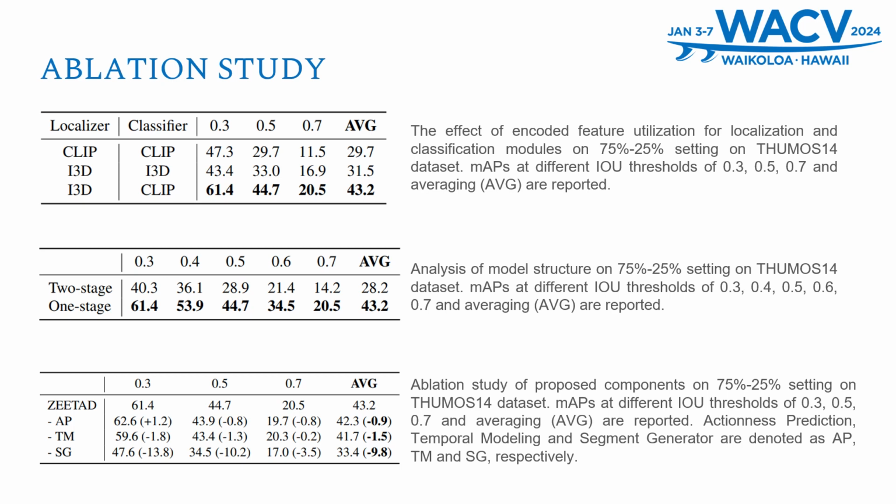And building the method as a one-stage model is the best way to integrate the knowledge between the localization module and the classification module. And for the last table, we show that each component of our proposed model framework does help the model to achieve better accuracy, and the most important one is the segment generator. Thanks for listening.